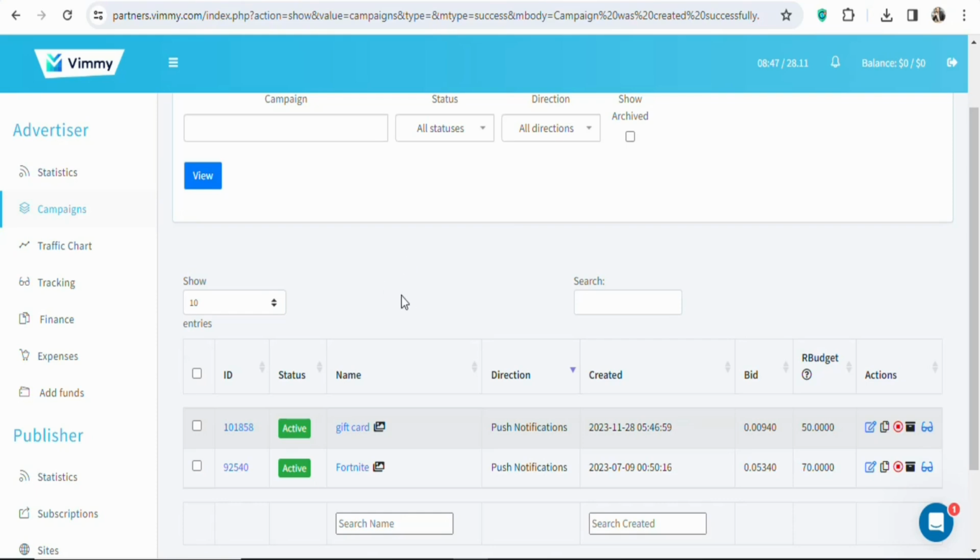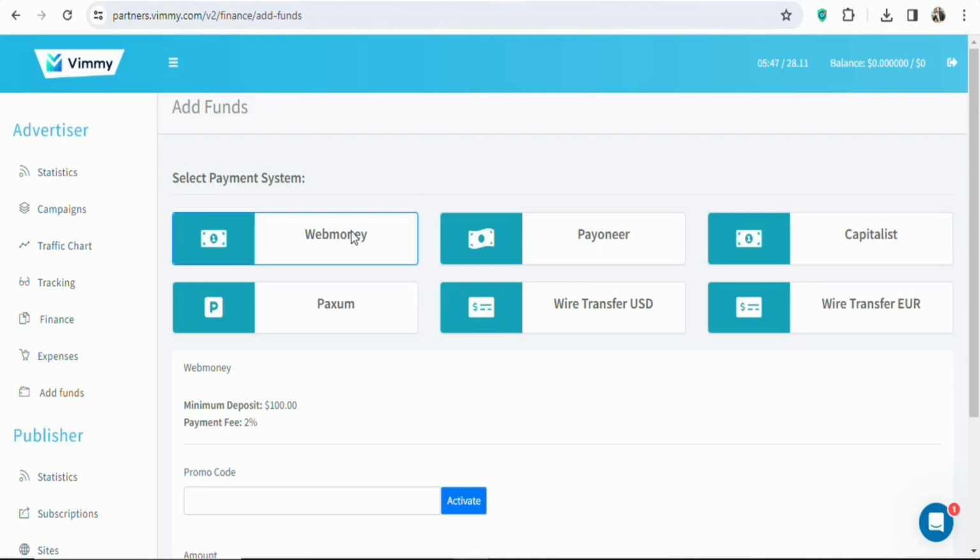To deposit money into your account, you are going to click here, add funds. Once you click on add funds, you can see these are the various methods of payment that you can use to deposit money into your account. They have WebMoney, Payoneer, Capitalist. You can see wire transfer, and then this one right here, I don't know how to pronounce it. So these are the payment methods that you can use to deposit money into your account.